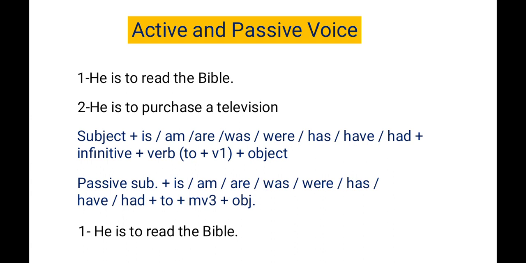Then what do we need to do? We have to add to, that is also used in the active sentence. So the Bible is to. Then read. The Bible is to be read by him. I have not used be in the rules, but you have to use be. Okay? As you are watching in the example, the Bible is to be read by him.